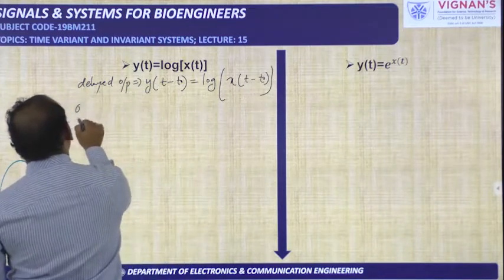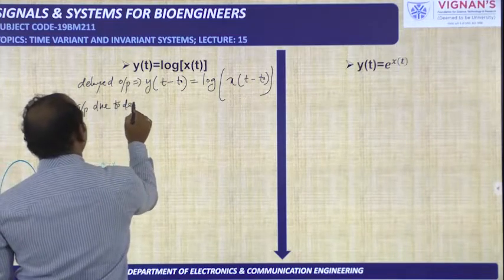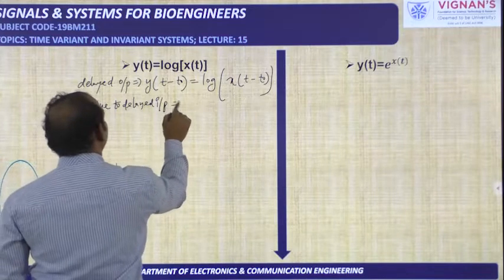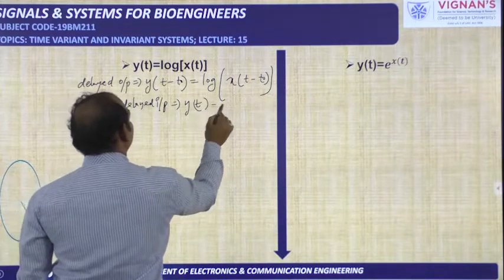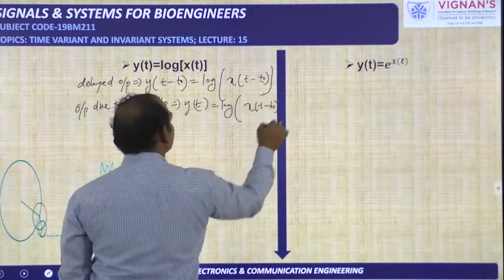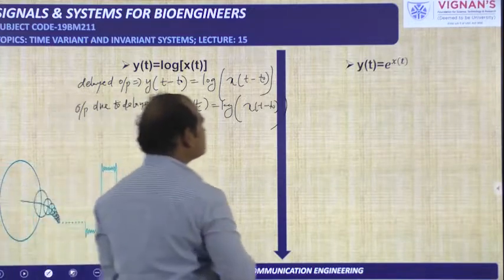Next, output due to delayed input is obtained by replacing input with the delayed input, that is x of t minus t naught. If you see the expressions, these two are same, so it is a time invariant system.